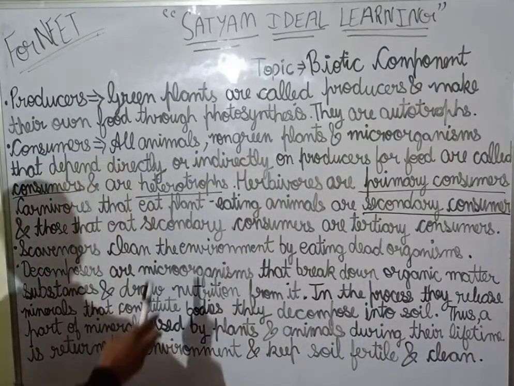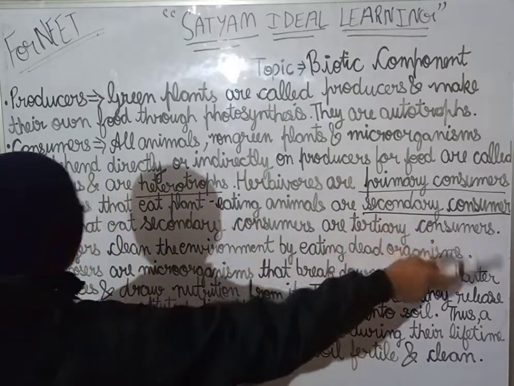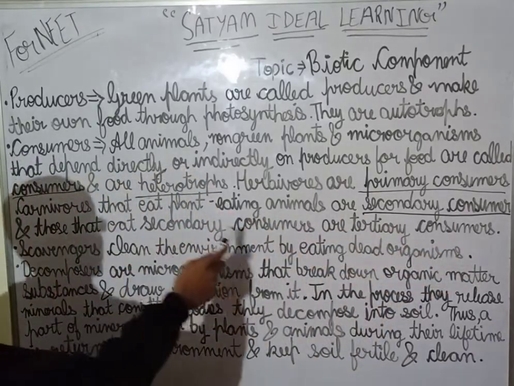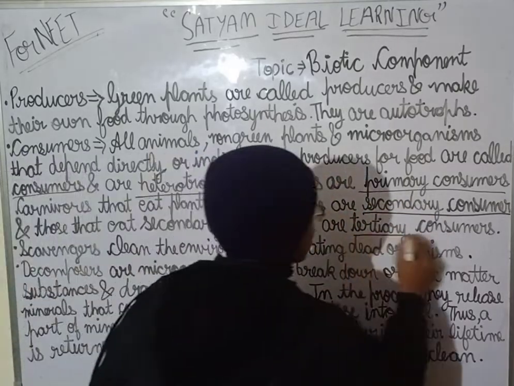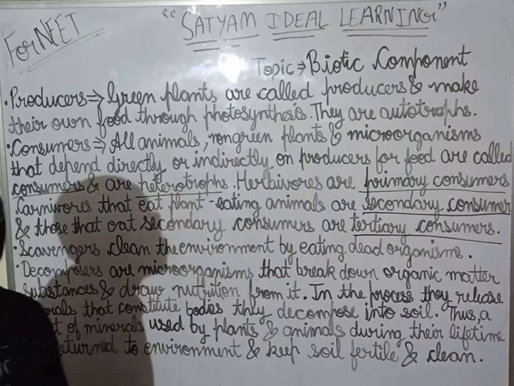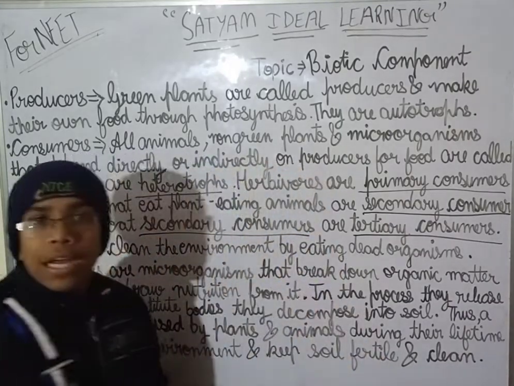Okay, so now carnivores that eat plant eating animals are secondary consumers, and those that eat secondary consumers are tertiary consumers. Now what are the tertiary consumers? Tertiary consumers eat the secondary consumers. Clear this thing?